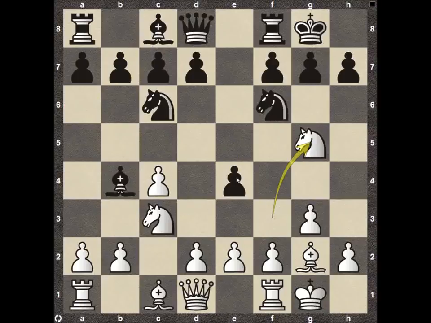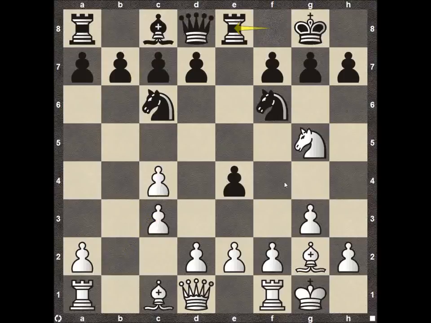Both of his knights are attacking this square, and black really only has one defense, so he's almost forced to play bishop takes on c3. Pawn recaptures here on c3. Black does have a doubled pawn structure on the c file, but white now has the bishop pair. Rook to e8, just solidifying this pawn a little bit more.